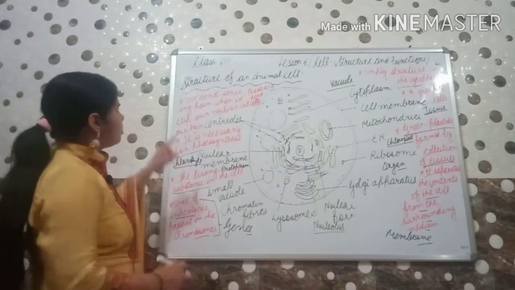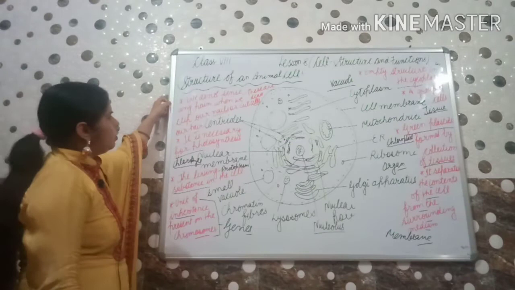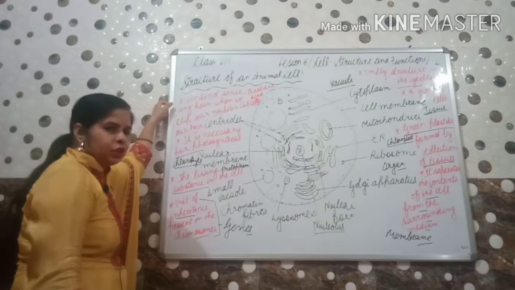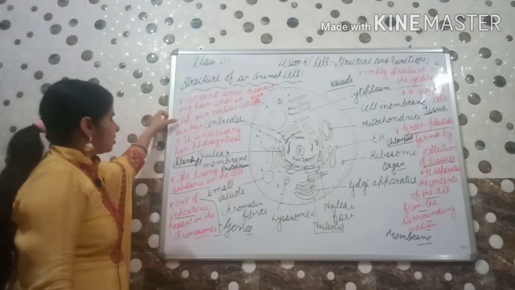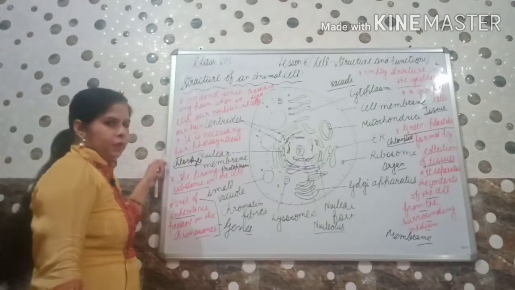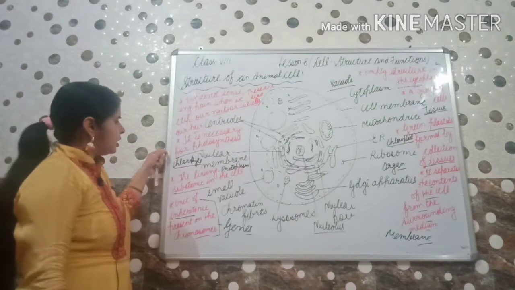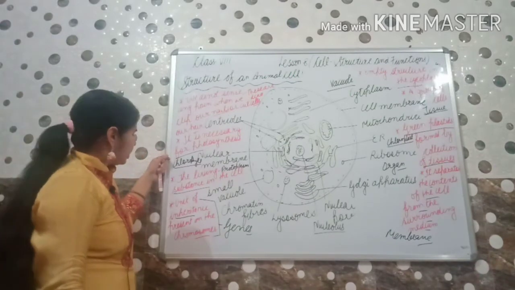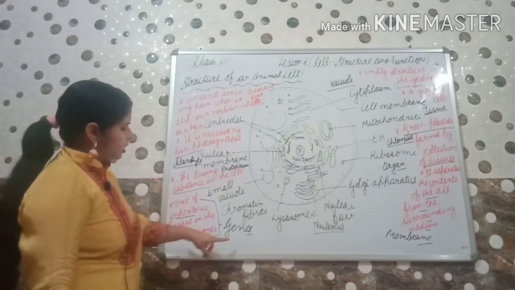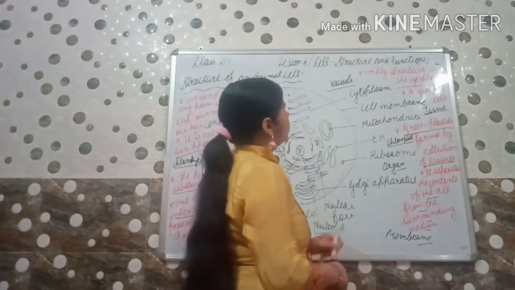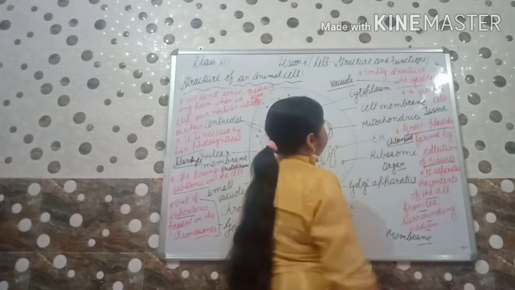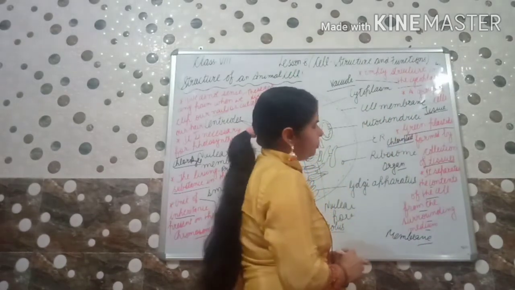Okay, once more, we do not sense any pain when we cut our nails or cut our hair because these are dead cells, these do not have any nerve cells. Next, what is necessary for photosynthesis? Answer will be chlorophyll. Next question, the living substance in the cell. Answer will be protoplasm. Next, what is the unit of inheritance present on the chromosomes? Answer is genes. Next question, empty structure in the cytoplasm. Answer will be vacuole. A group of cells form tissue.